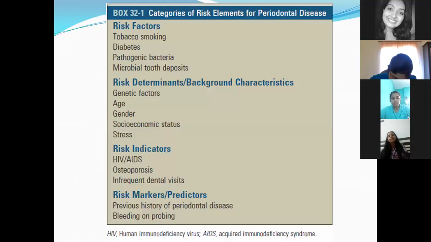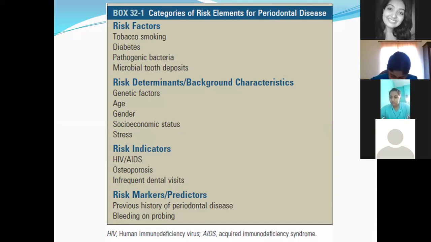For example, a person who chews tobacco, or a person who is diabetic, or a person who has an increased count of pathogenic bacteria in microbial tooth deposits in the form of plaque and calculus, will be at a higher risk of developing gingival or periodontal disease.